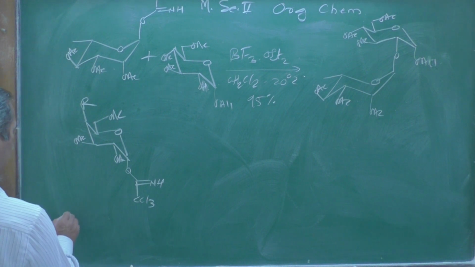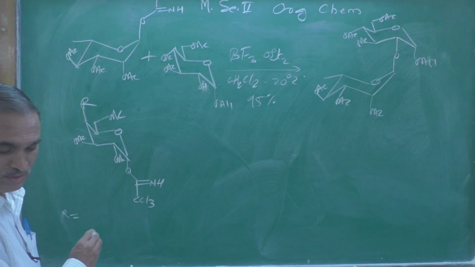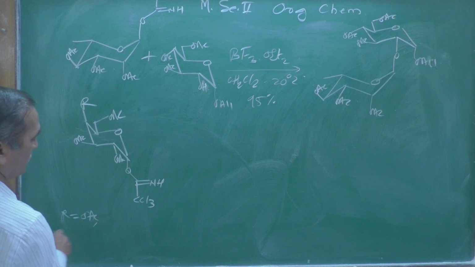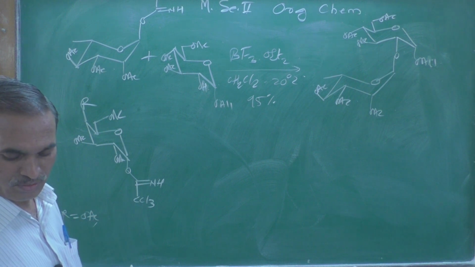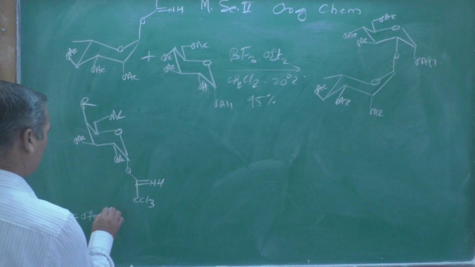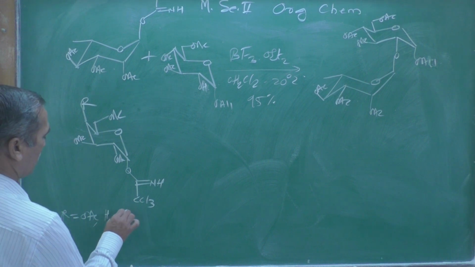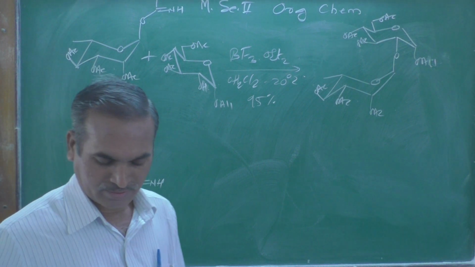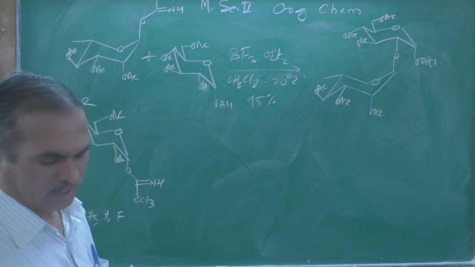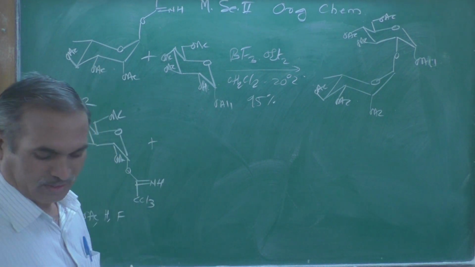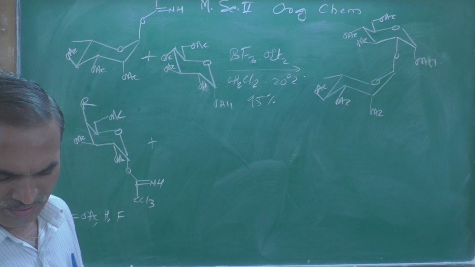Then here R may be taken as OAc, an O-acetyl group, or you can take hydrogen or F. These are the various forms, and then it will be treated with this reagent.